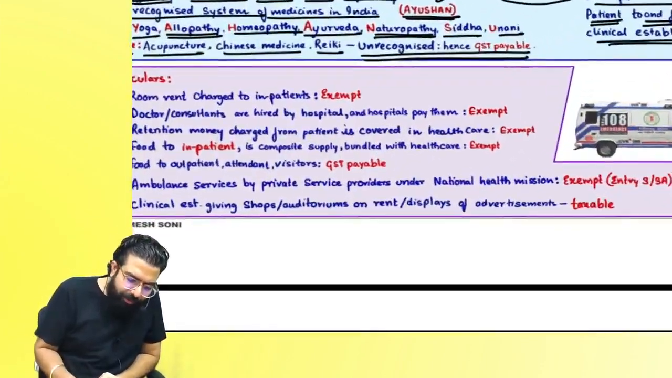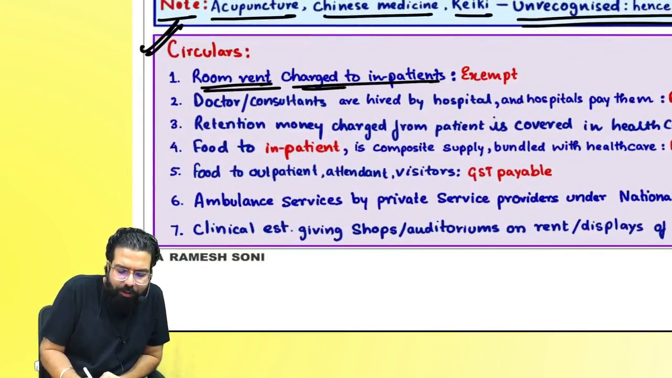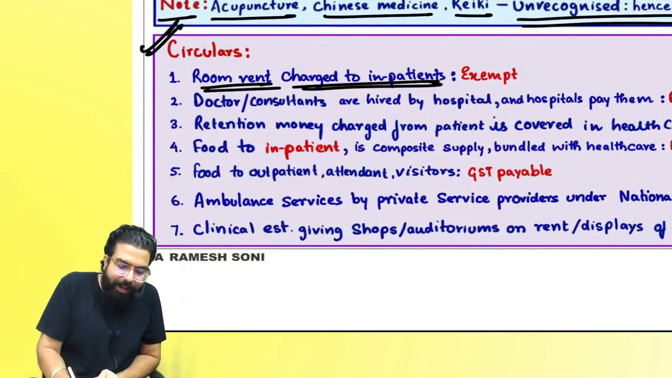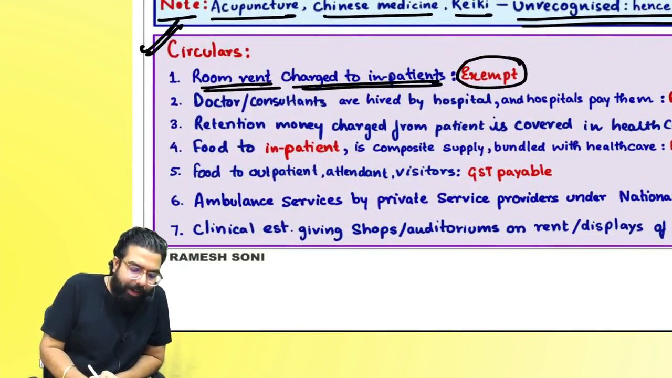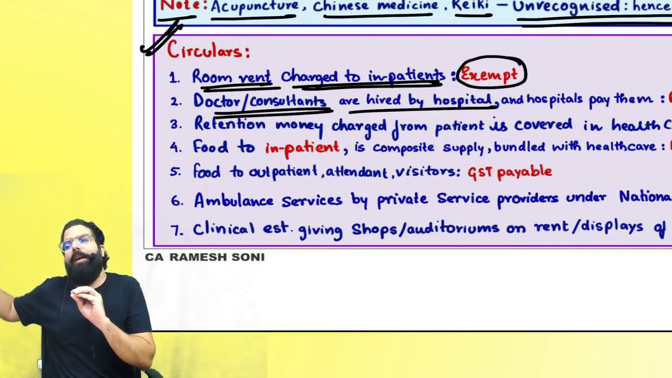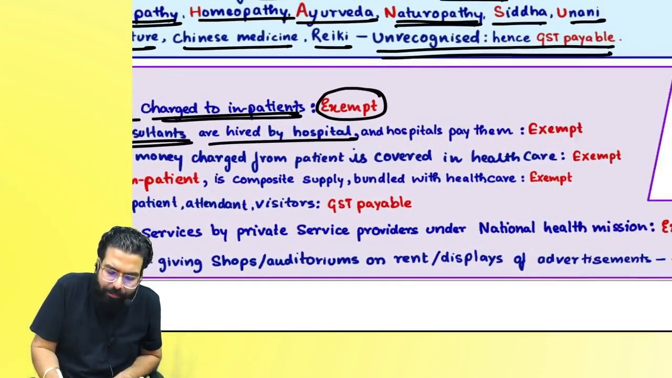Now, there are some circulars with respect to healthcare. Number one, room rent which is charged to inpatient. Baba, room rent which is charged is care and hence it will also be exempted. Sir, doctors and consultants are hired by the hospital and hospital pays them. In that scenario also their services to the hospital are exempted from GST.